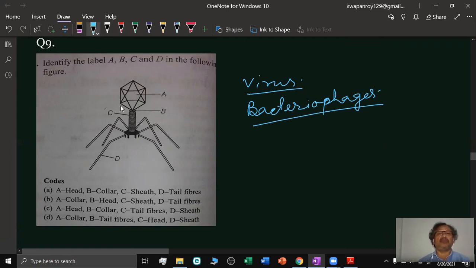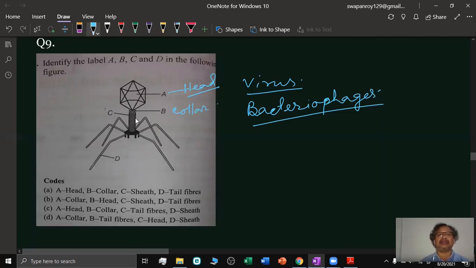The geometric shape is there. This portion A is the head part. This bacteriophage is a tadpole-like structure. It has a head and tail portion. So this is the head.